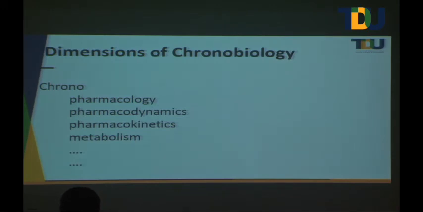So now, what are the dimensions of chronobiology? Chronobiology talks about all these rhythms, and it can be used in understanding pharmacology. We can say chronopharmacology, chronopharmacodynamics, chronopharmacokinetics, chronometabolism, whatever it is, because this can be connected to all these kinds of biological processes. And you can tap this rhythm concept for probably designing a drug, or not exactly a drug, because drug is a different concept, but maybe for finding out the best time for giving the drug and things like that.